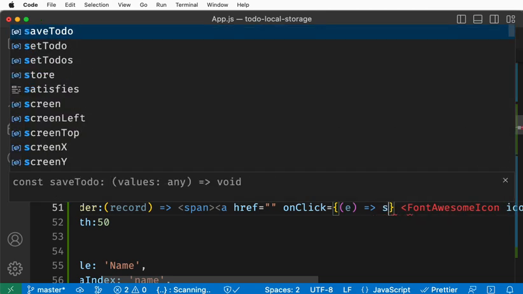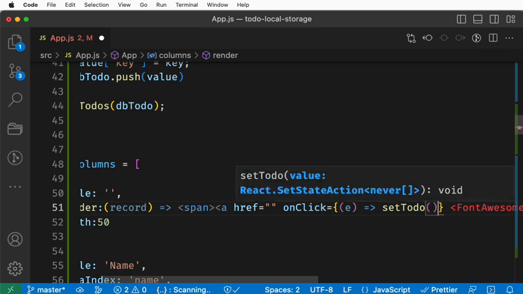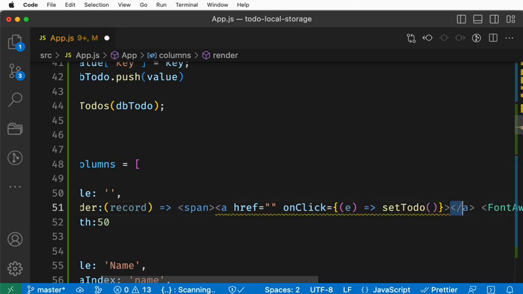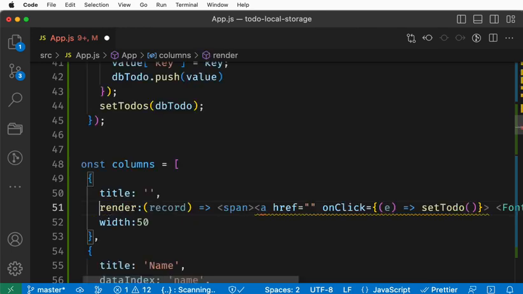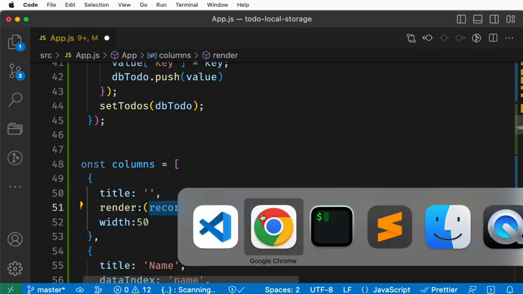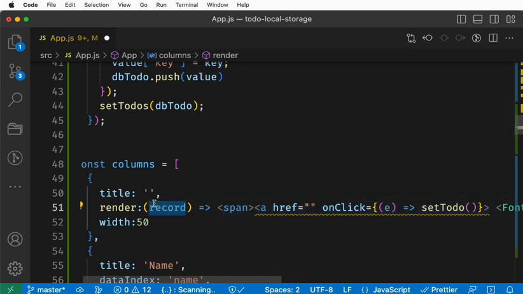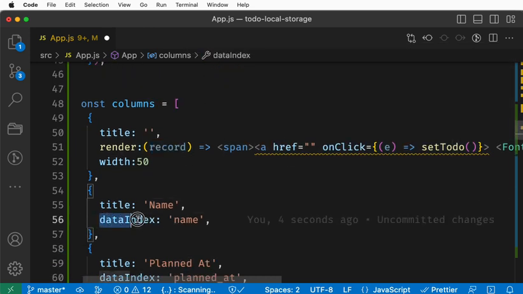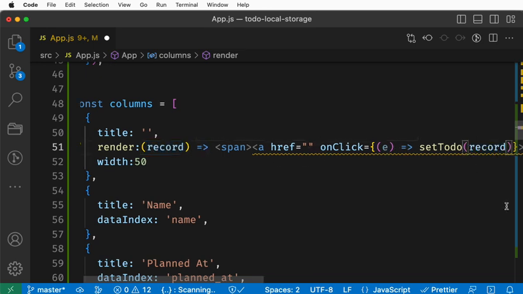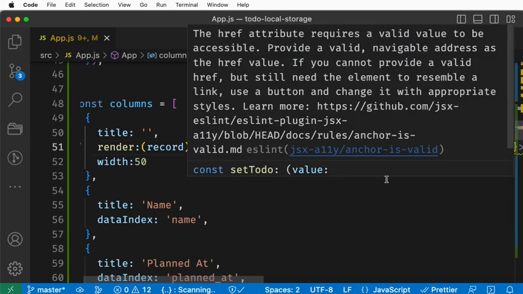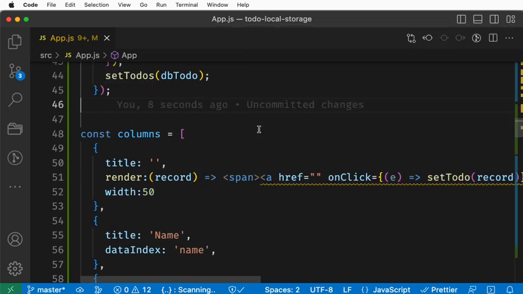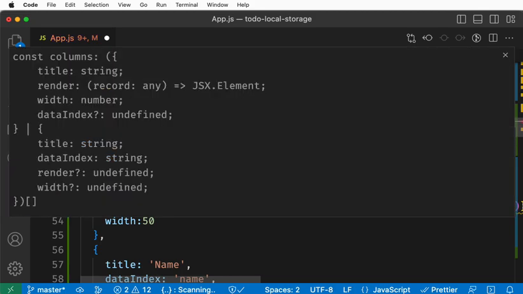So setTodo. Here I'm going to pass the particular record, which has the whole row, the entire row that you see. It is actually in this record. If you send the data index, only the name column will go for this particular row, but when you render with a record, the whole row data will go. Here I'm going to set the record. So now if I click, what will happen? The whole row data will go to the particular memory.